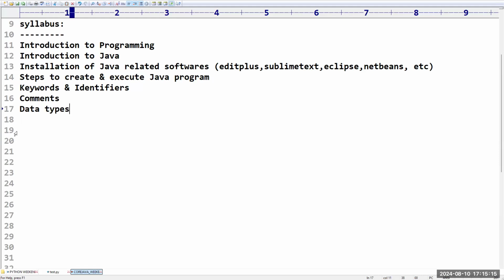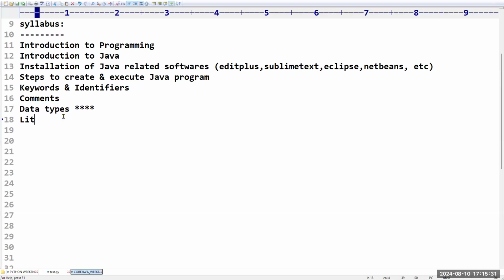Very, very important topics, sir. What are the different types of data types in Java? What benefits are we going to get with the help of these data types? It is a theoretical part. Parallelly, we are going to see the programming also.